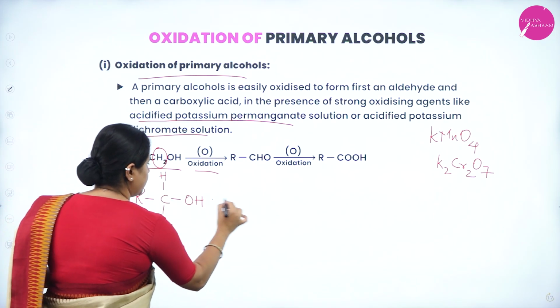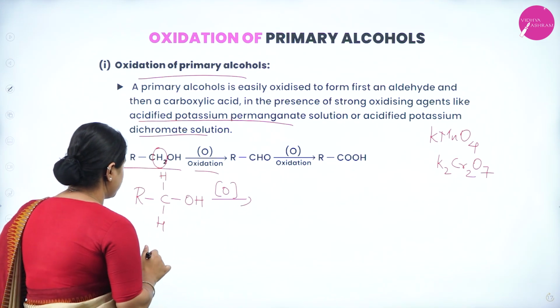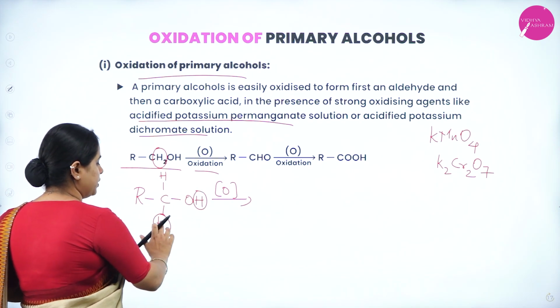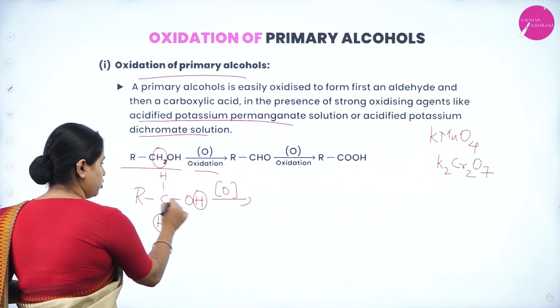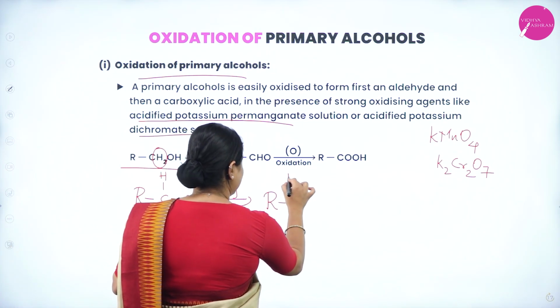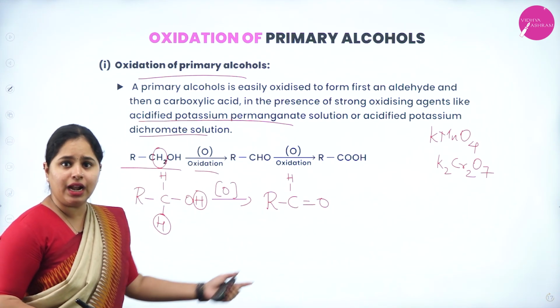RCH2OH. Now it is going to undergo oxidation. This stands for oxidation. Oxidation is going to happen. This hydrogen is removed. Another hydrogen is removed. Now what happens? These two hydrogens are removed. So the carbon will have only 3 bonds. So of course it has to form a double bond. So what you are going to get? RCH and double bond O. Now what is RCHO? It is an aldehyde, right?